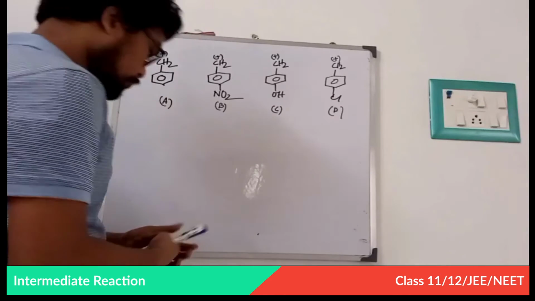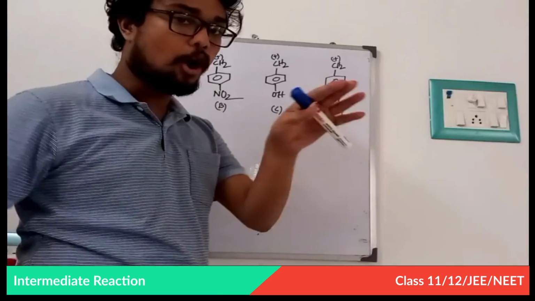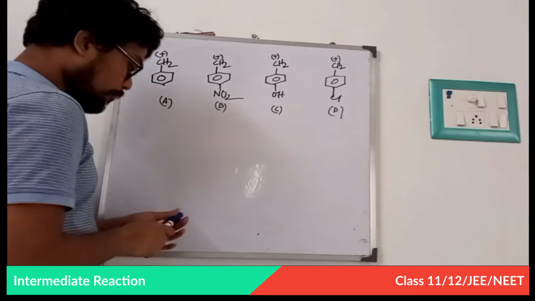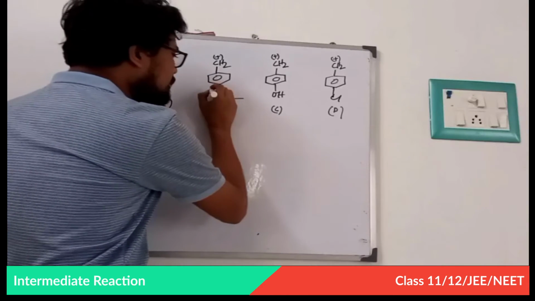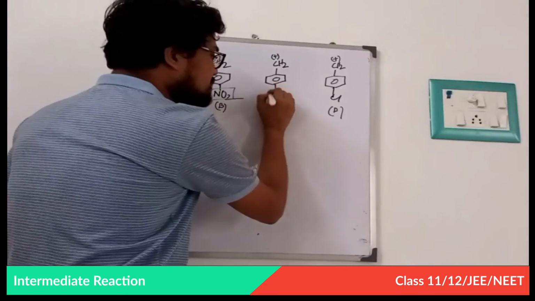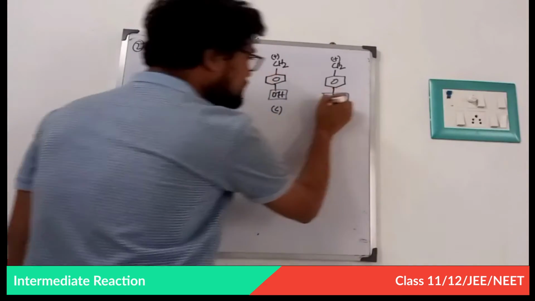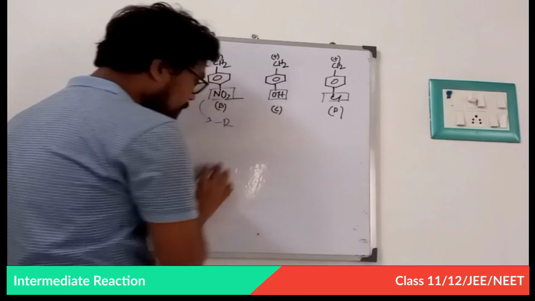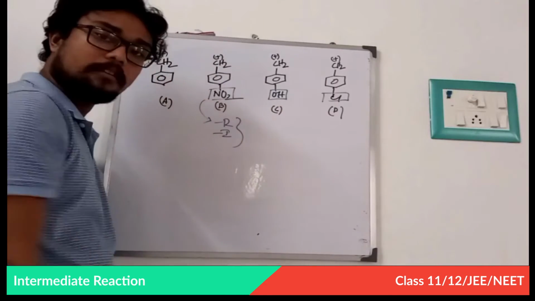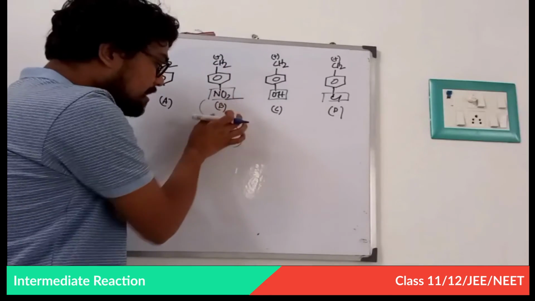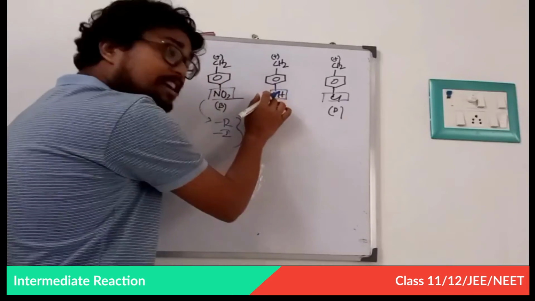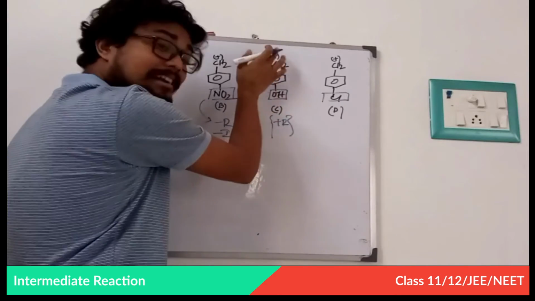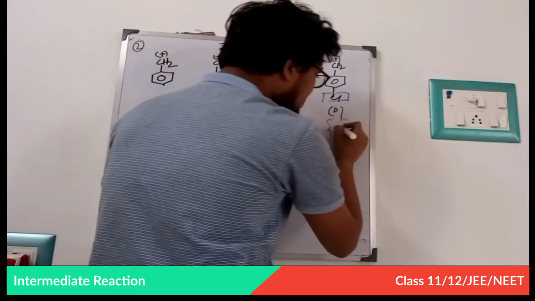Now this is our question number 2. In all these cases, they all are benzylic carbocations. Be very careful. Okay. Now in B, there is a nitro group present. In C, a hydroxyl group, OH group, and in this case, a halogen is present. Now this NO2 group has two effects, that is minus R and also minus I. Fine. This OH has a plus R effect. It donates its electron towards the benzene ring, and it also has a minus I effect. Fine.